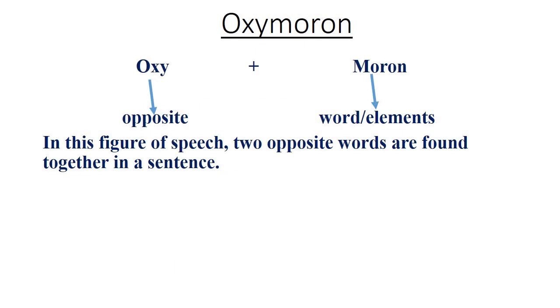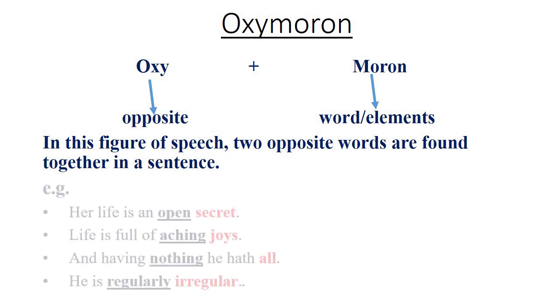Now next figure of speech, oxymoron. Dear students, for getting a proper idea about oxymoron, I am going to divide oxymoron in two parts. First, oxy, and second, moron. Oxy means opposite, moron means word or elements. It means in this figure of speech, two opposite words are found together in a sentence.